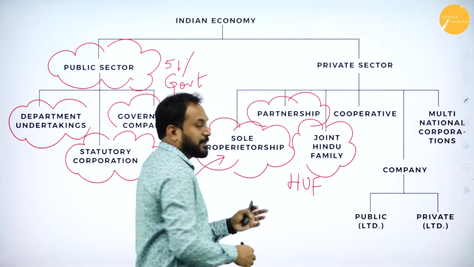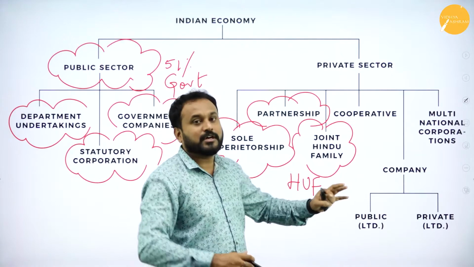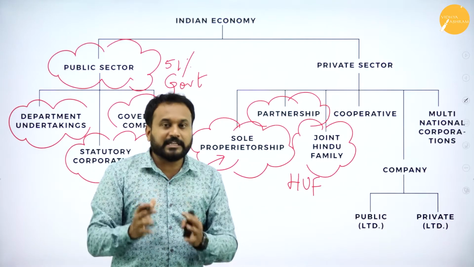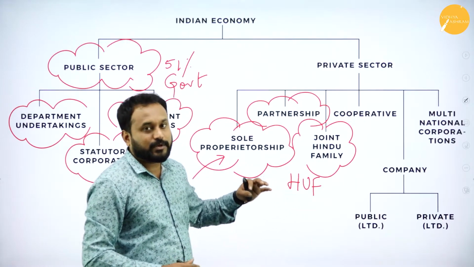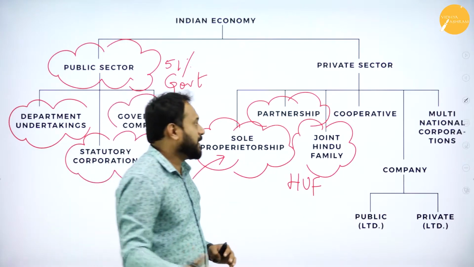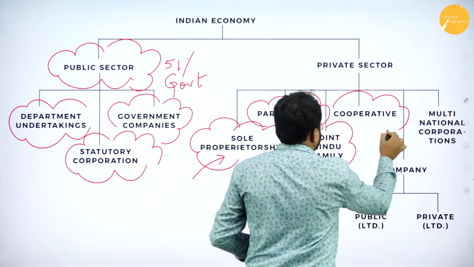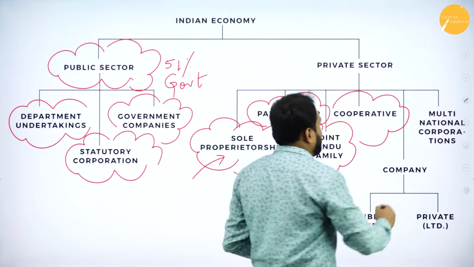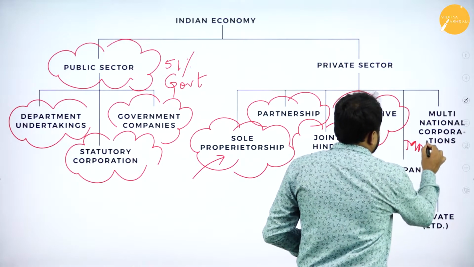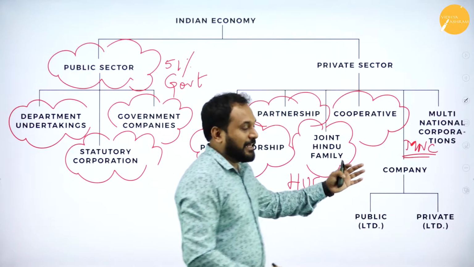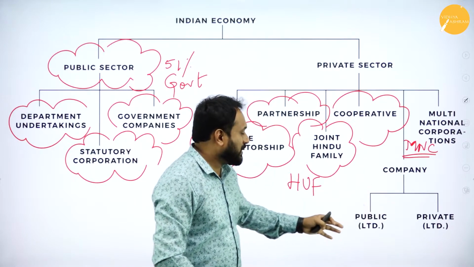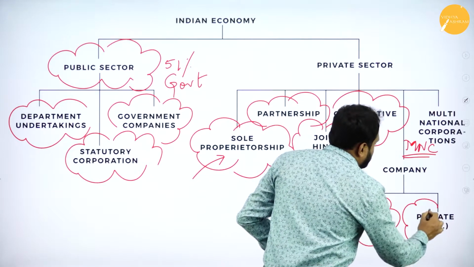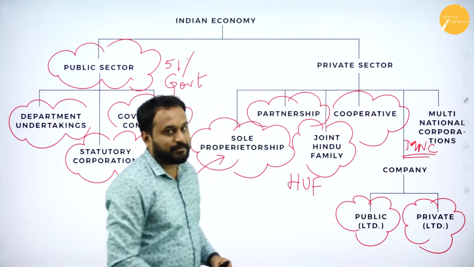HUF. All these things are a repetition of session 1, which I'm just telling you as a quick recall. So Hindu undivided family is always practiced within India. You cannot practice this elsewhere apart from India. The next one is cooperative society. You all know what a cooperative society is. The last one here is the company, and in companies we have two types: public limited and private limited.